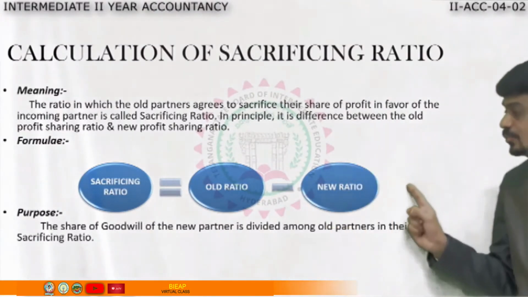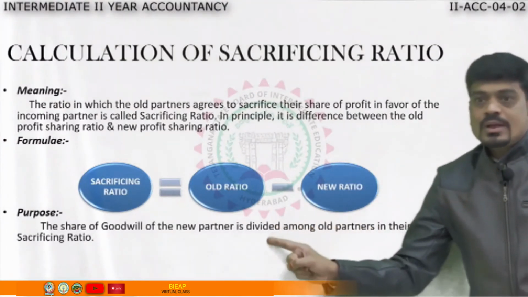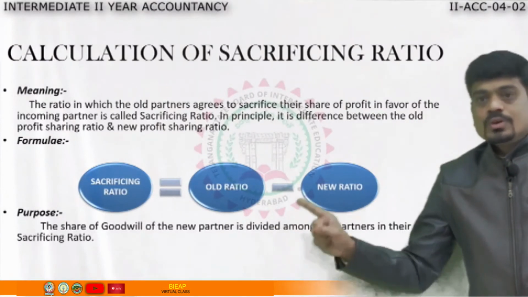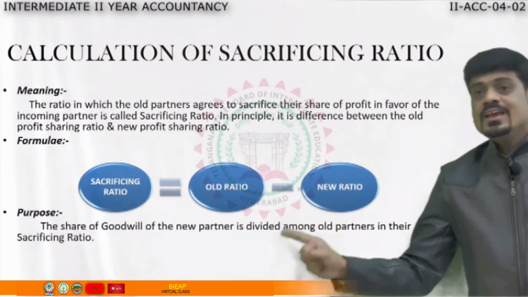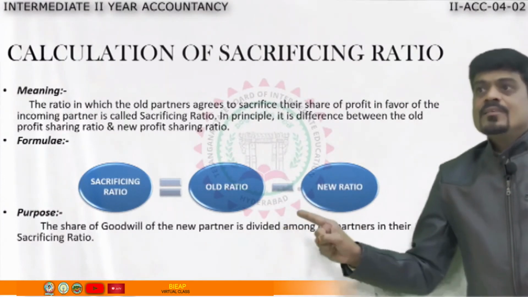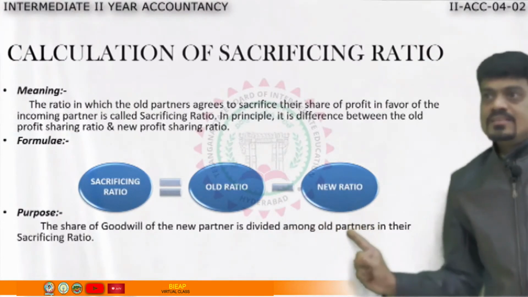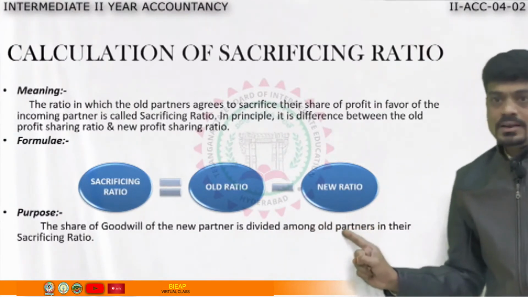Sacrificing ratio. This is the most important point. Why do we have to calculate sacrificing ratio? If anybody is asking, then you should say the premium brought by the new partner towards goodwill will be divided in sacrificing ratio among sacrificing partners, nothing but old partners.